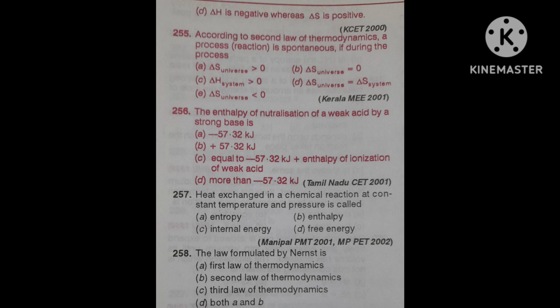The law formulated by Nernst is: first option, first law of thermodynamics; second, second law of thermodynamics; third, third law of thermodynamics; fourth, both A and B; and fifth, B and C.